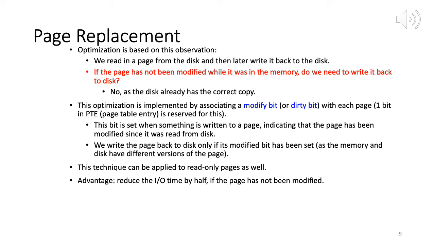So whatever that 4K page is there, we just overwrite if the evicted page was not modified. If it's modified, then of course we have to page it out before we bring the new page in.